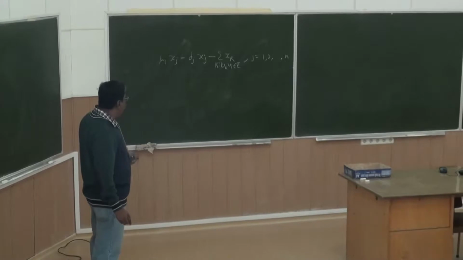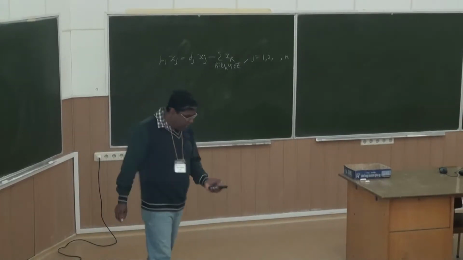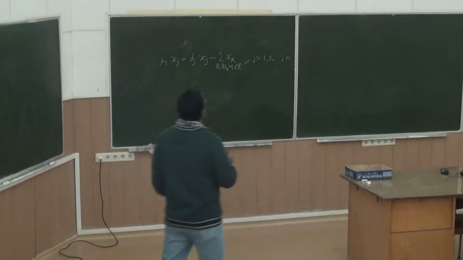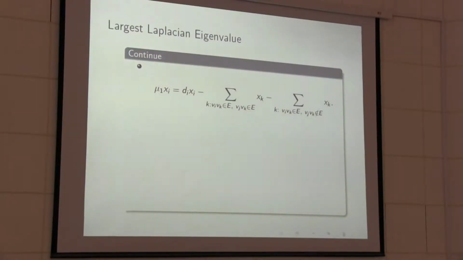Out of the n linear equations, we consider the i-th equation, and we can write the i-th equation in this form.